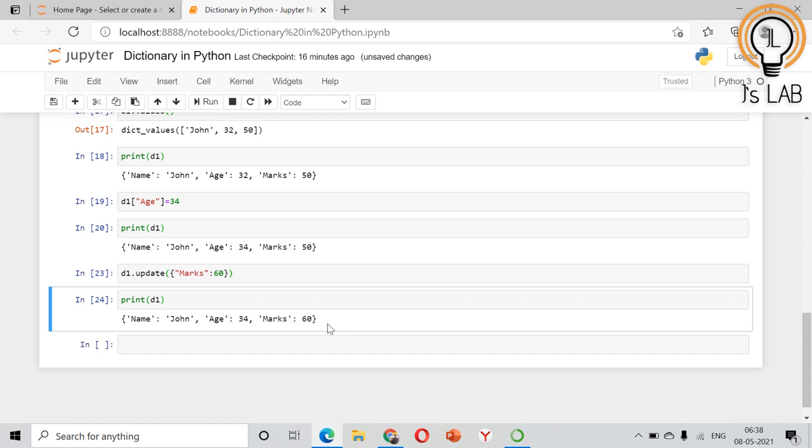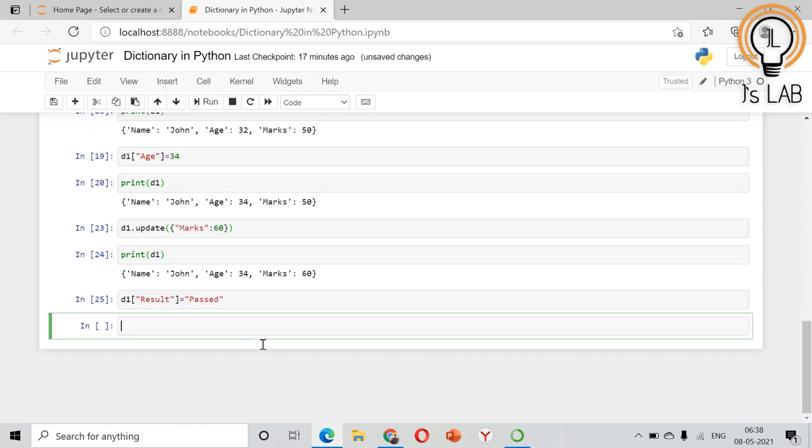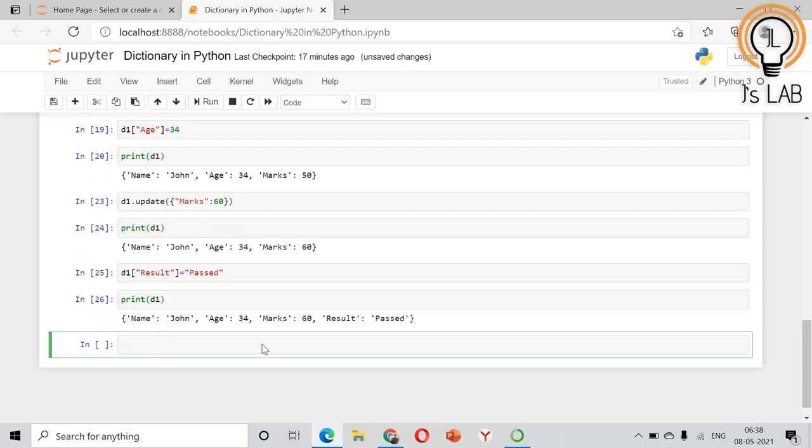Now if you need to add an item, you can do this in the same way. For example, to the dictionary D1, I need to add whether he has passed or not. So for that, D1 result. I need to add a new value to the result, which is passed. So our dictionary is updated now, D1. You can see the fourth key value pair has been added.